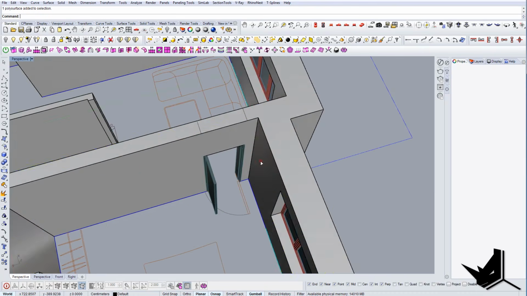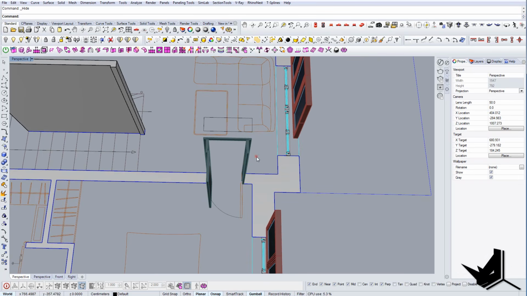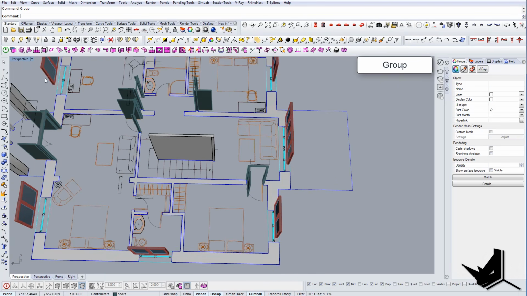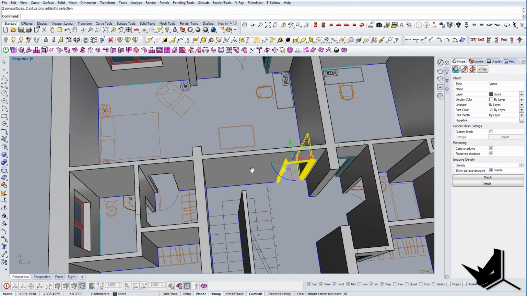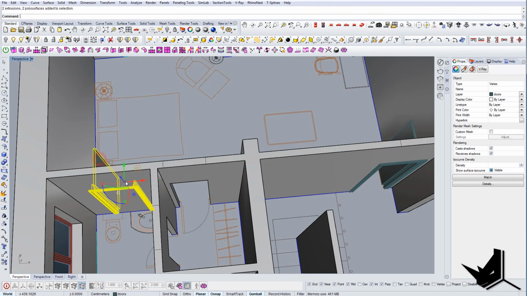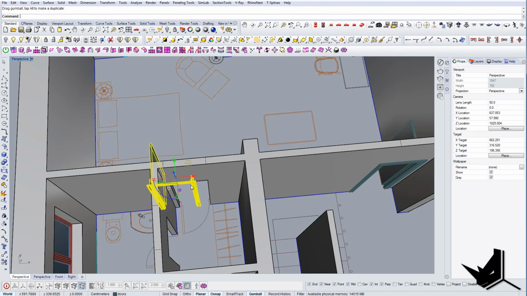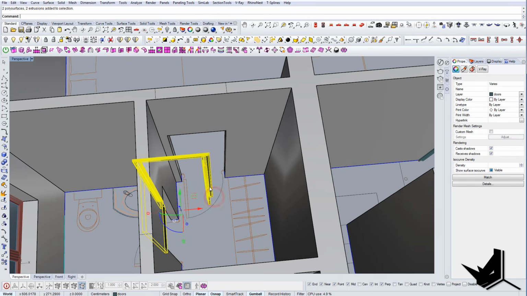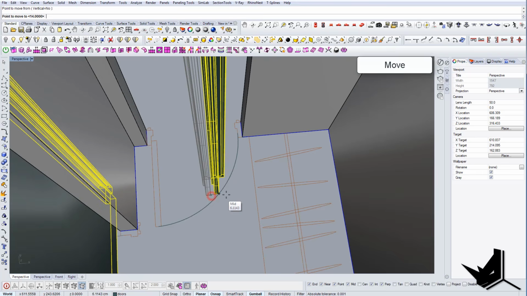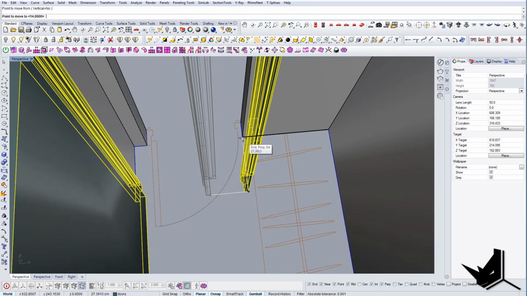And here, of course, I will basically just group these guys. And let's use this door and let's move it here on the opposite side. Like this. And I'm gonna just simply drag it here into position.